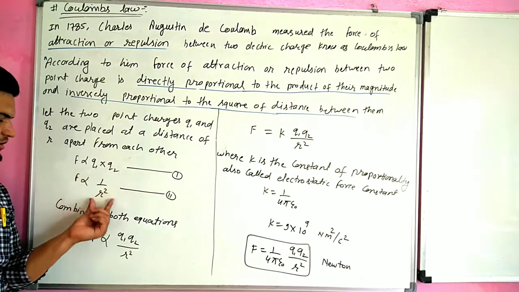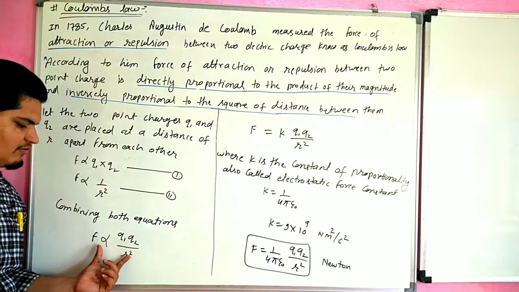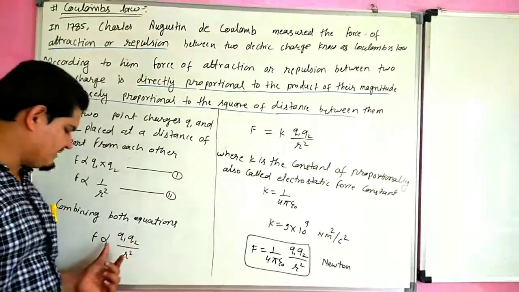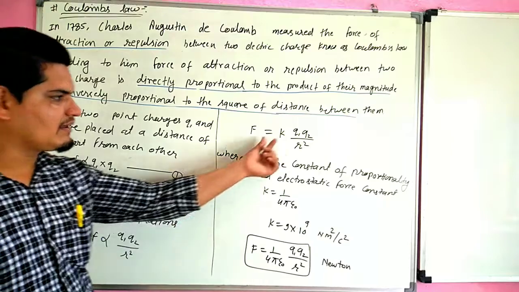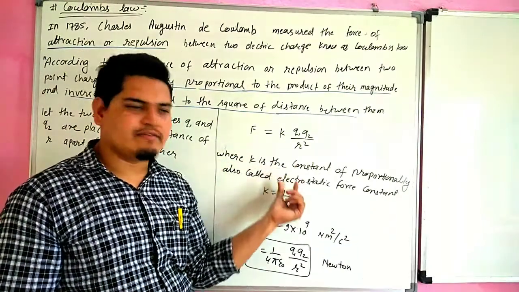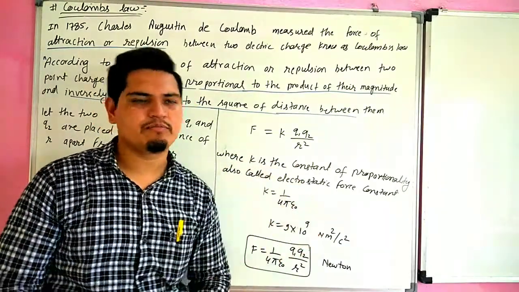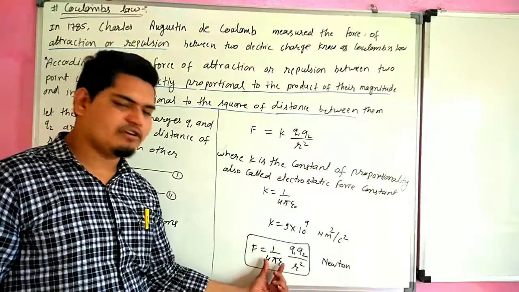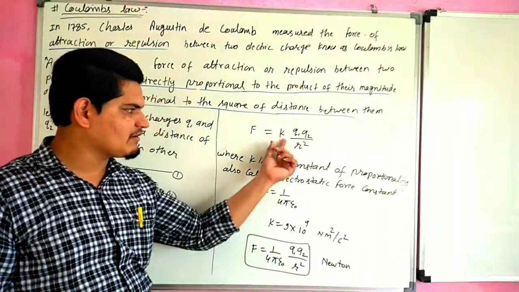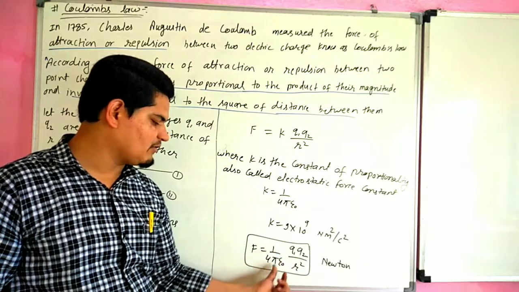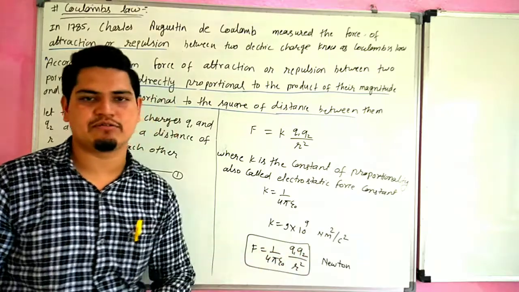We can combine both equations, and after removing the proportionality sign, K is the constant of proportionality. Its value is 1/4πε0, and we put this value in the equation. We get F equal to 1/4πε0 Q1 Q2 upon r square.